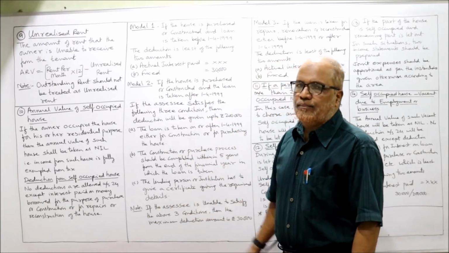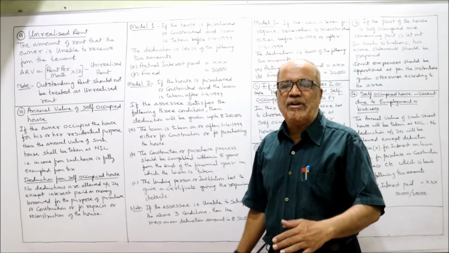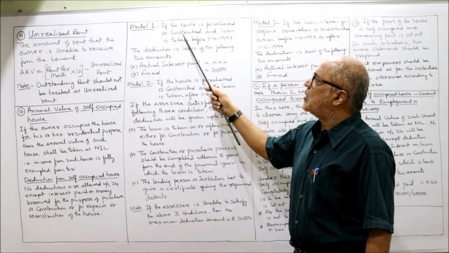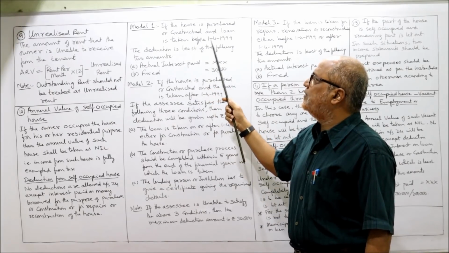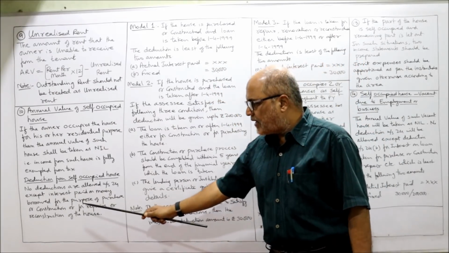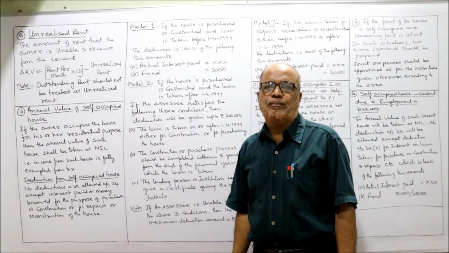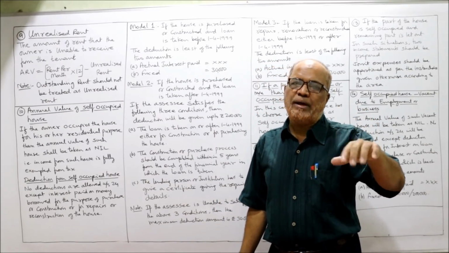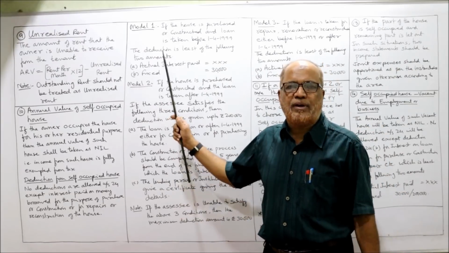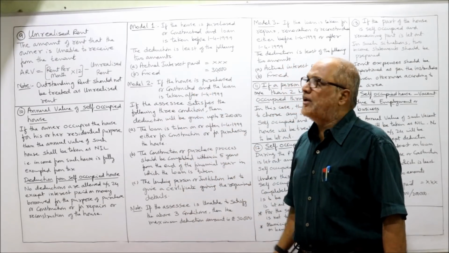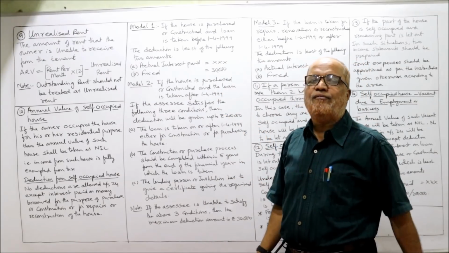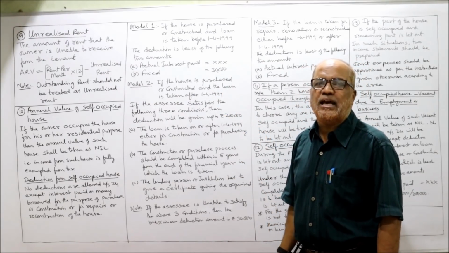Now, model 1. For this self-occupied house, we have different models. Regarding the provisions of interest on loan for self-occupied house, interest on loan will be allowed as deduction depending on different models. The first model: if the house is purchased or constructed and the loan is taken before 1st April 1999.